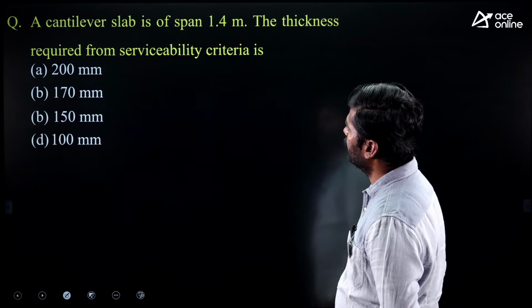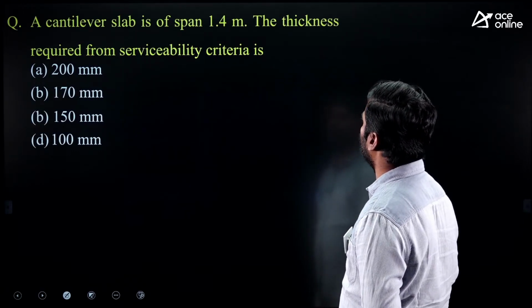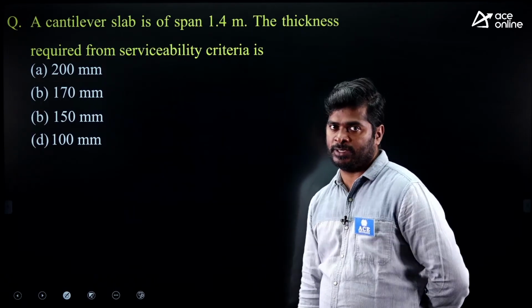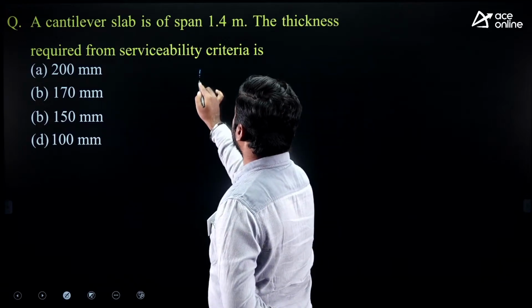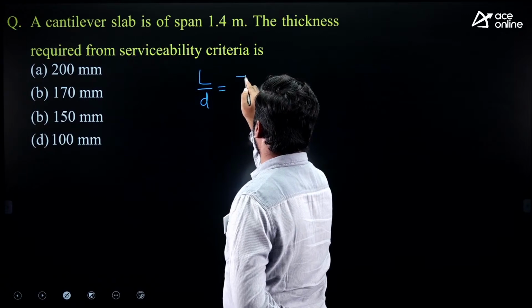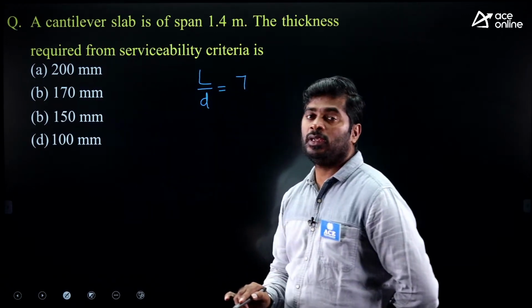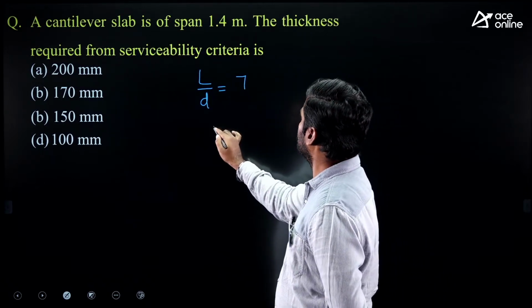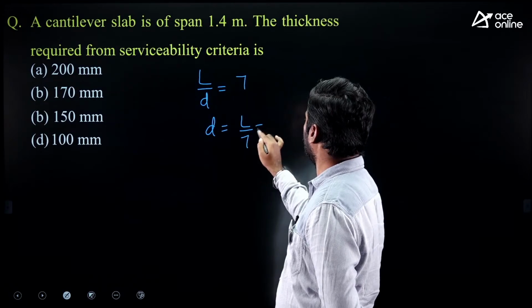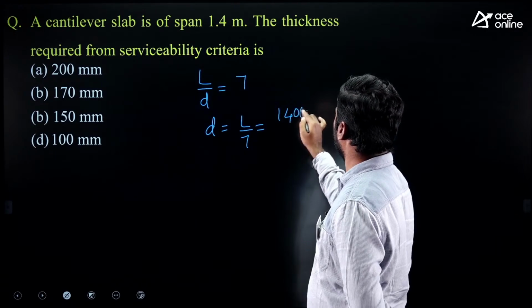Next question. A cantilever slab is of span 1.4 meter. The thickness required from serviceability criteria is... In order to satisfy the serviceability criteria, L by D values you must follow. Maximum L by D value for cantilever is 7. They are asking what is the thickness required. D equals L by 7. What is the L given here? 1.4 meter. Write in mm.